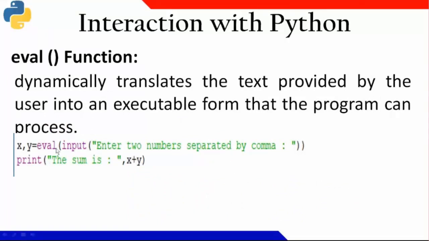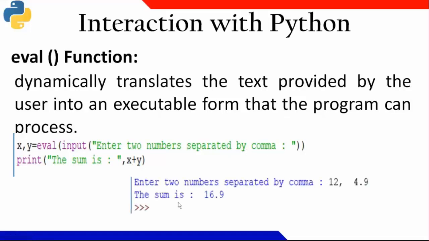So with the eval function, one more thing is that I can get more than one input at the same time, separated by comma. So I can write, let us say, x comma y, eval of input, separated by comma. Then I got, let us say, 12 and 4.9. And I think it is not available in any other programming language that I can get more than one input in the same statement, for more than one variable. So here I got two variables, x got 12 and y got 4.9, and the sum I got 16.9.